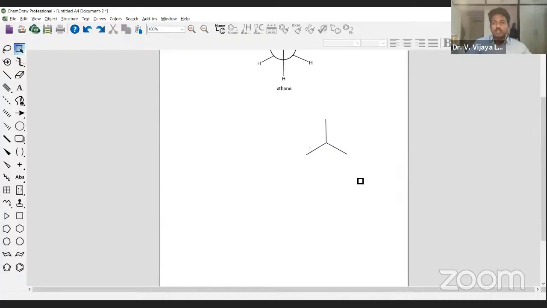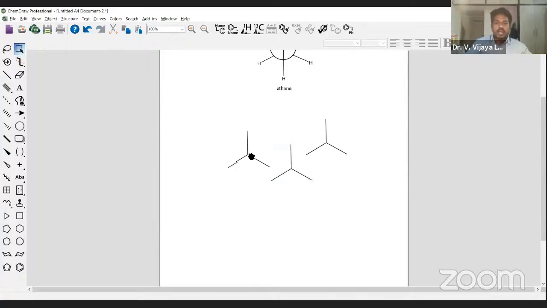How do I do that? Try to select the structure. This is a shortcut for making copies of structures and reactions. Reactions I will also teach you today. Simply select the structure, press the Control button on your keyboard and drag. Then automatically you'll get a copy.